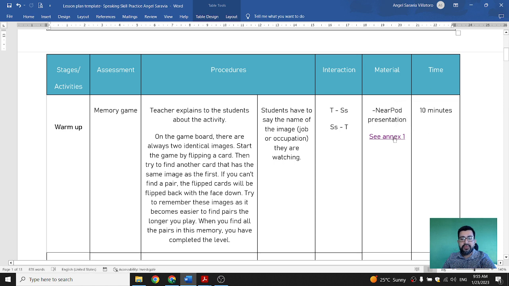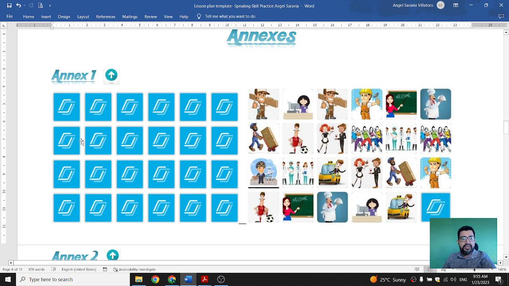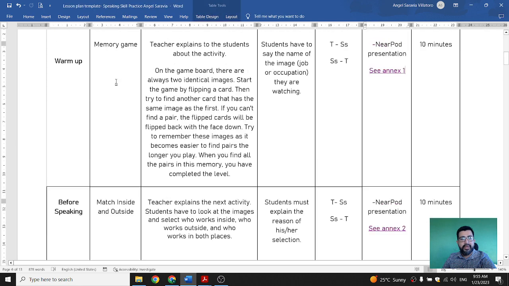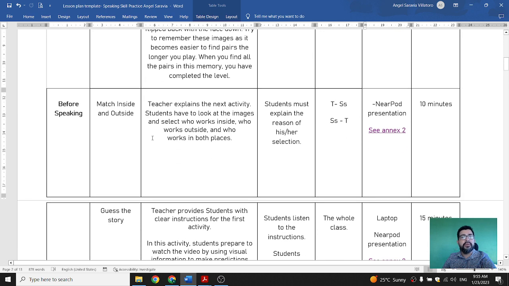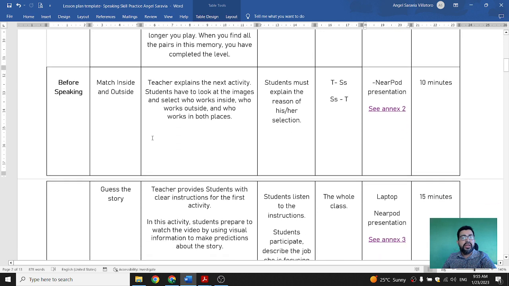If you want to check it, I just need to click here, and this is pretty much the activity that they are going to be doing. So these are the cards, and these are the images. So let's go back. For the before speaking part, it's going to be the second part, which is the presentation, and they have to match.